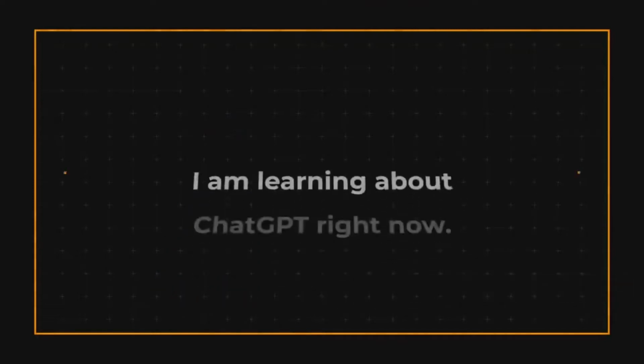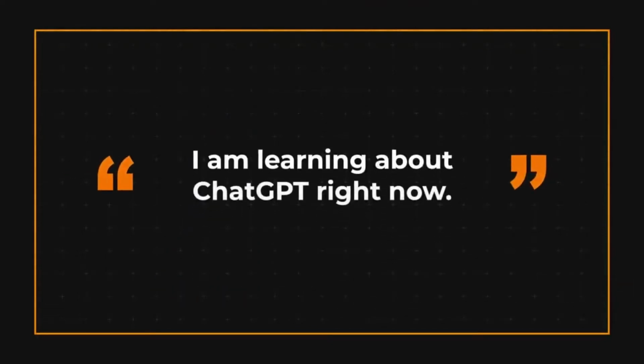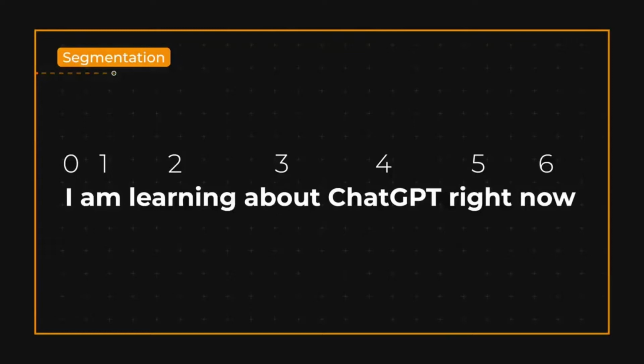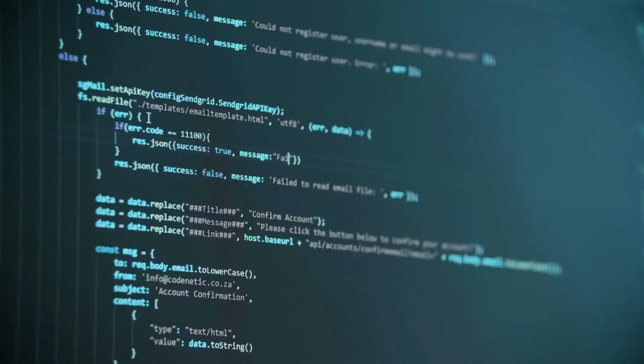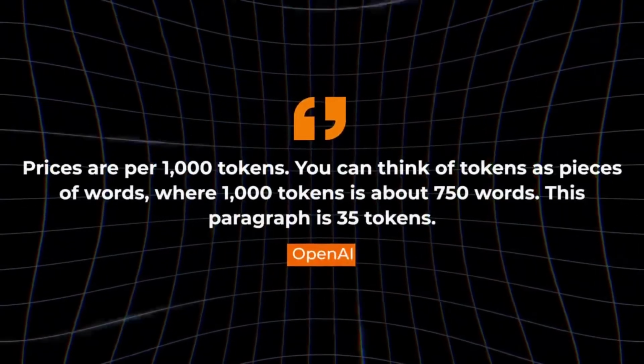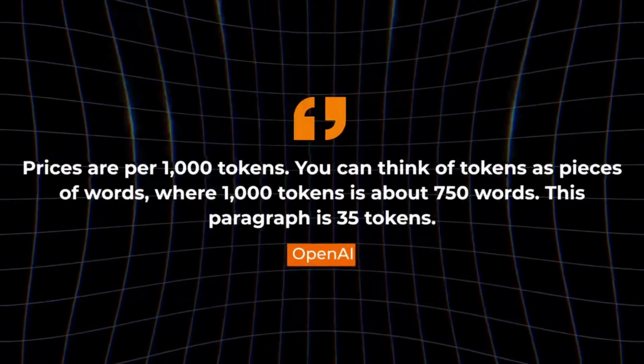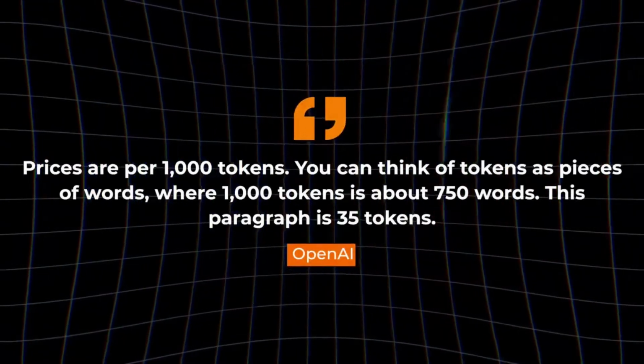First is segmentation. Here we split the sentence into smaller units or segments that can be processed by the NLP model. We can split it into individual words or tokens. The term token pops up a lot here. Even OpenAI's pricing model is based on tokens. Prices are per 1,000 tokens. You can think of tokens as pieces of words, where 1,000 tokens is about 750 words. This paragraph is 35 tokens.